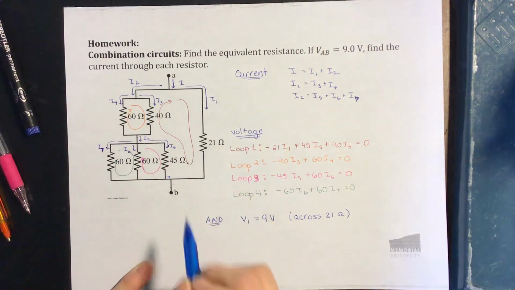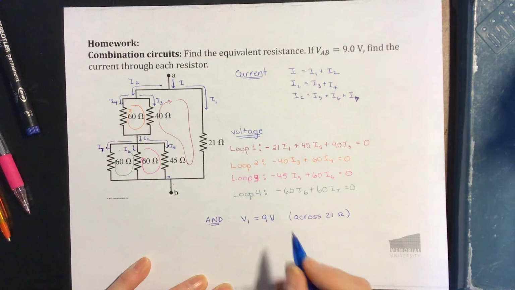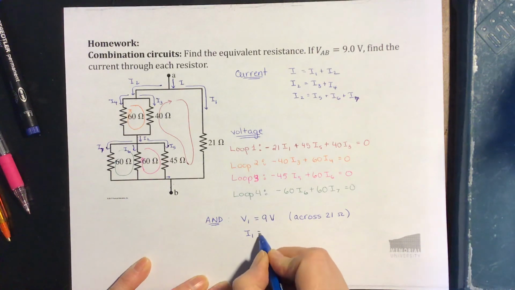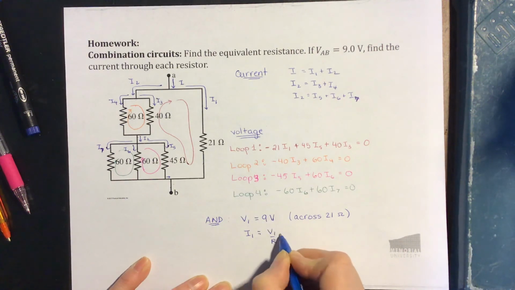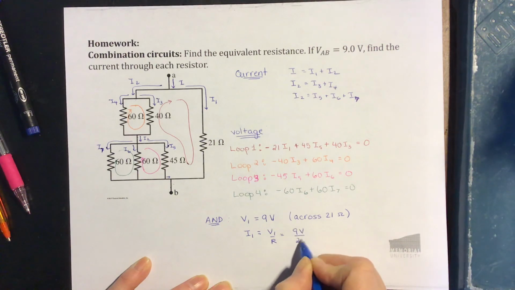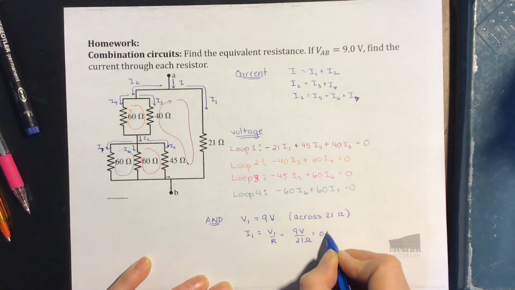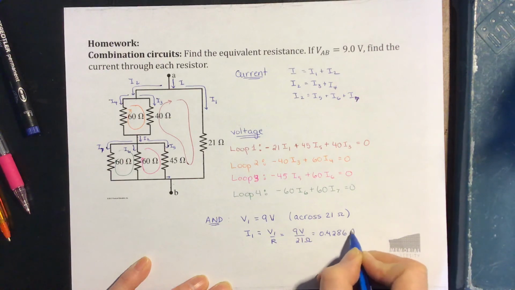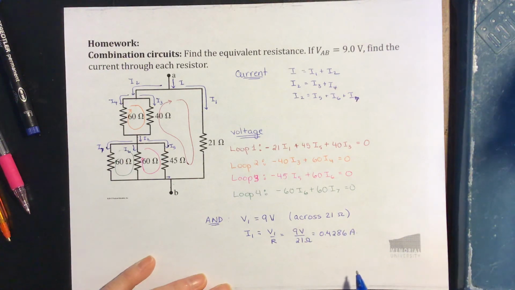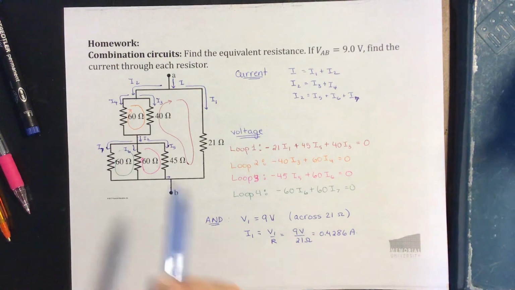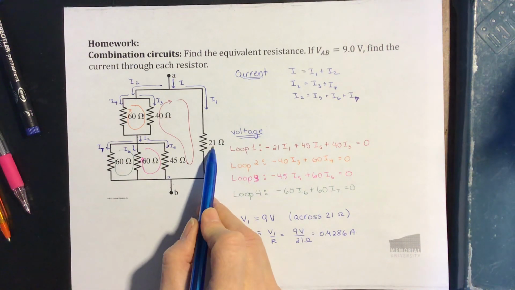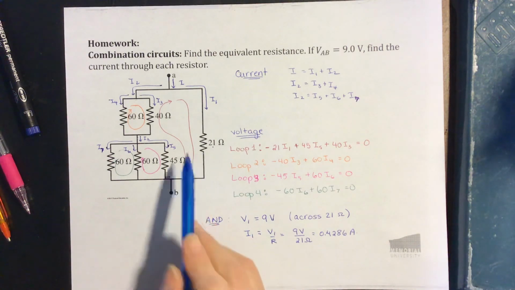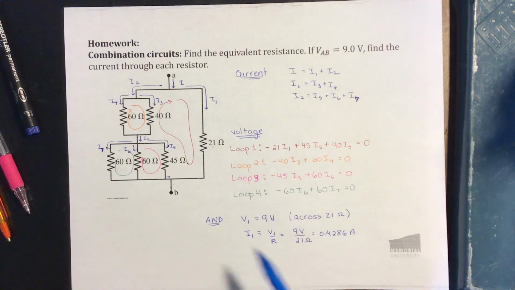So if the potential is 9 volts and the resistance is 21 ohms, we can find that current. That's going to be a piece of cake. V equals IR, so I is V over R. 9 volts over 21 ohms gives us 0.4286 amps. Normally with these things we keep an extra significant digit or two so we don't get too much rounding error. So now we know the current through and the voltage across this resistor. So that gives us our I1. That's one of the currents we wanted to find. Now we want to go back, work through our equations, and find the different currents. We'll do that in the next video.